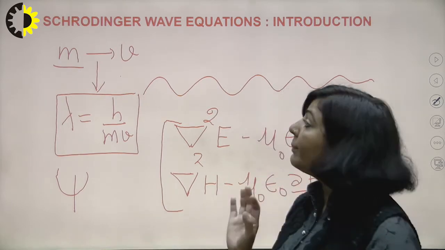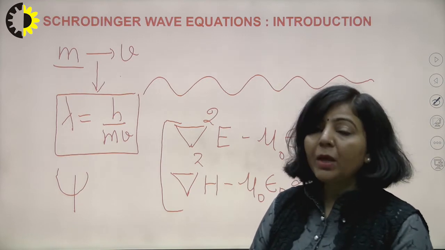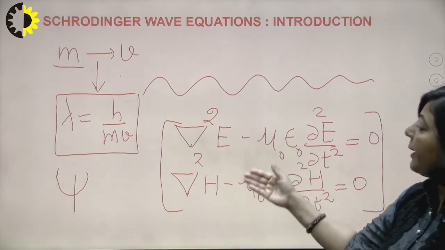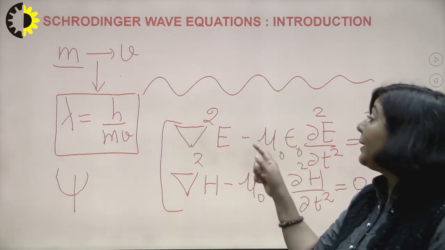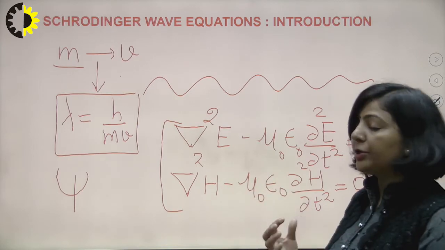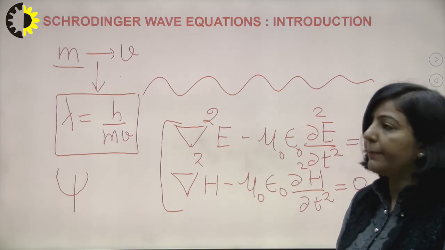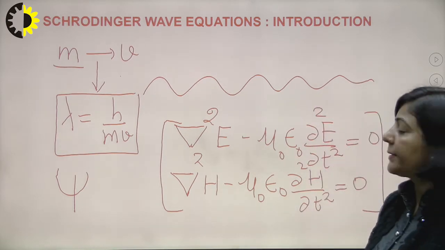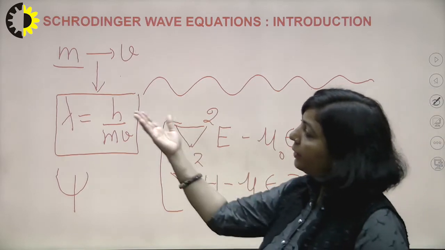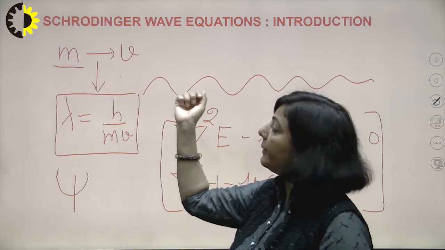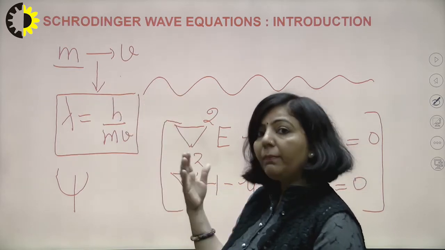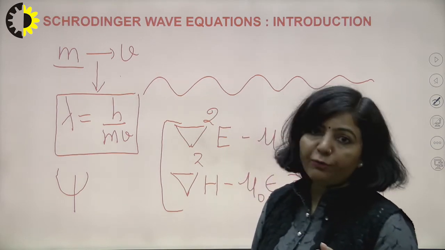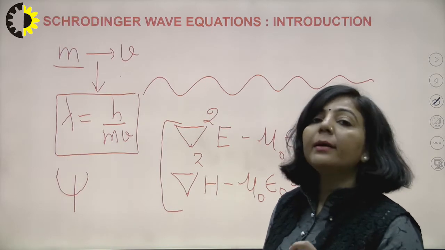So I hope now the meaning of the Schrodinger wave equation is clear. What I have told you is that since an electromagnetic radiation can be represented by a second order partial differential equation in terms of E and H, because E and H are the core ingredients for an electromagnetic pulse, Schrodinger proposed that for a moving microscopic particle associated with a matter wave, its wave nature is again expressed in terms of a second order partial differential equation, but that equation is not in terms of E and H.